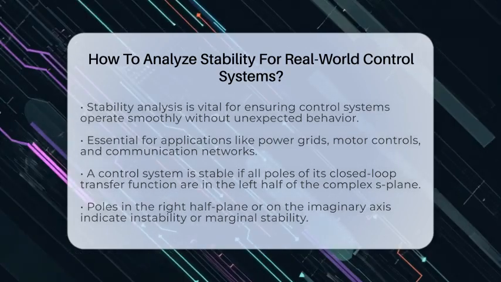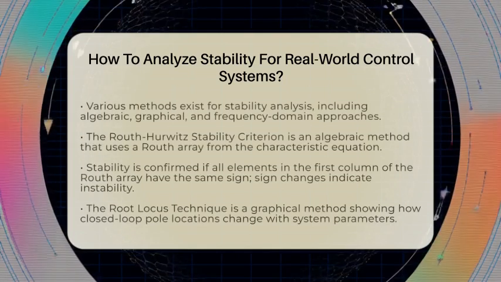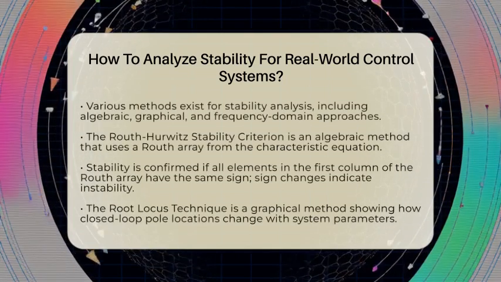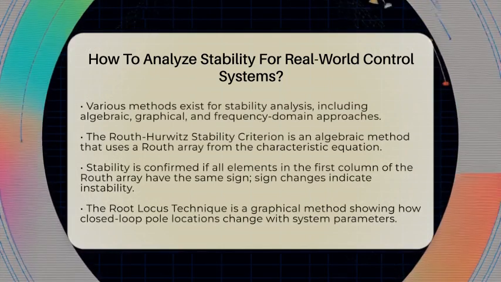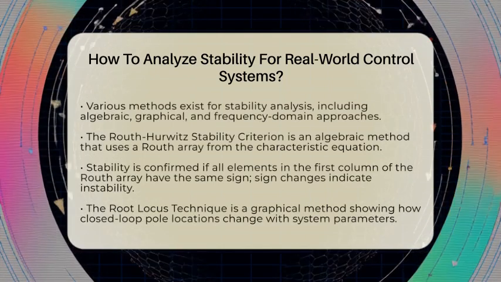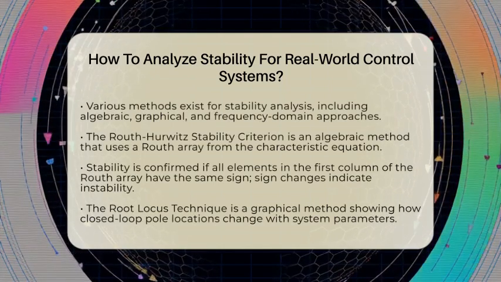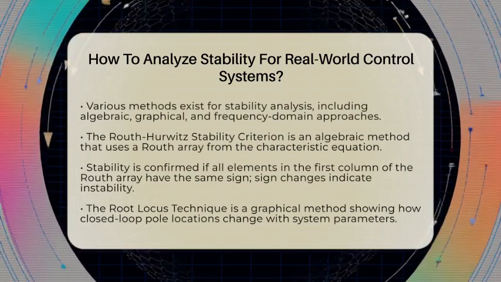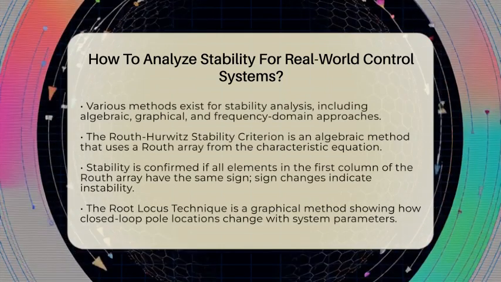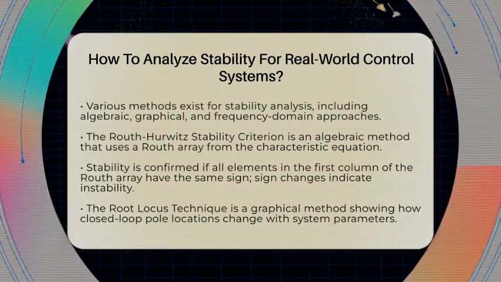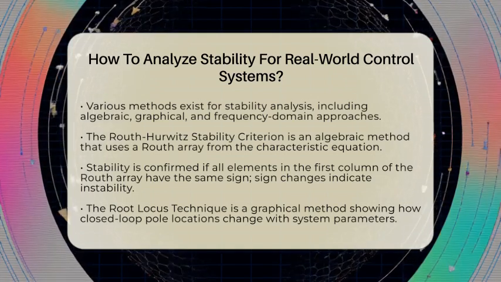One popular method is the Routh-Hurwitz Stability Criterion. This algebraic technique involves creating a Routh array from the coefficients of the system's characteristic equation. If all elements in the first column of this array have the same sign, the system is stable. If there are sign changes, it indicates instability.